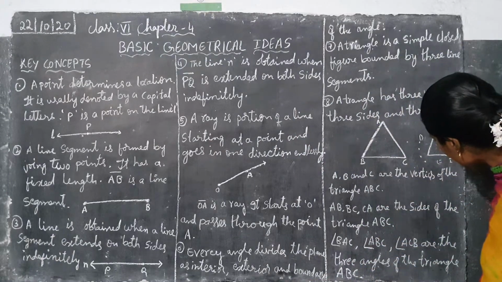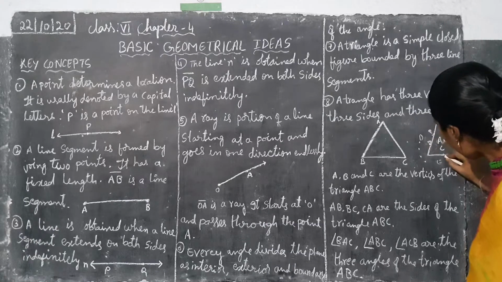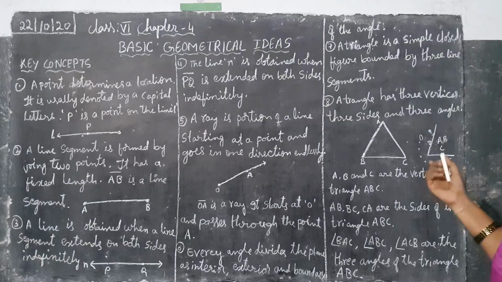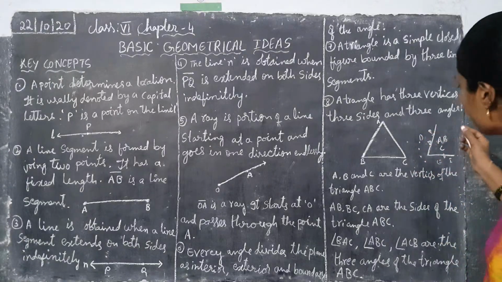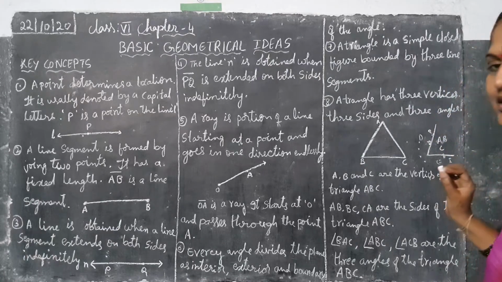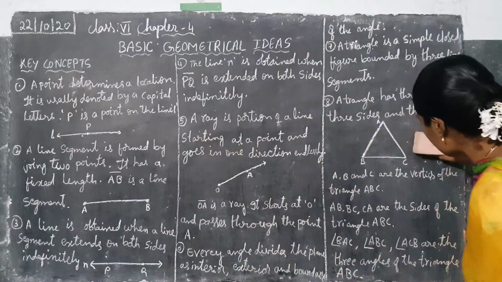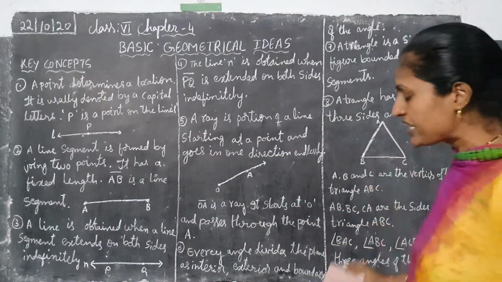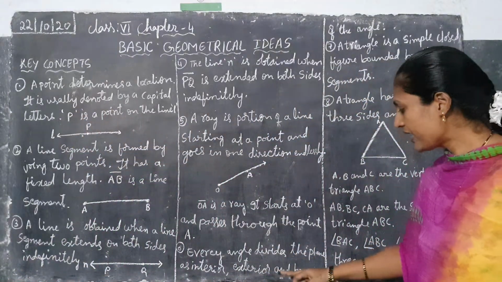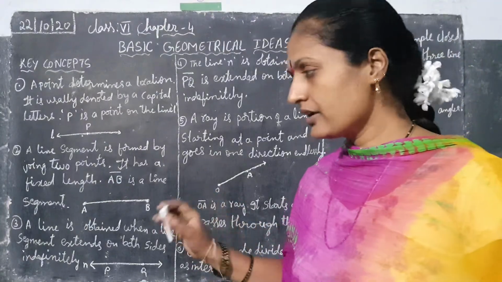On the boundary here are P, Q, R. Then write the boundary of this angle. We have to write P, Q and R is the boundary of this angle. Understood, children? What is the interior part of the angle? What is the exterior part of the angle? And what is the boundary of the angle?